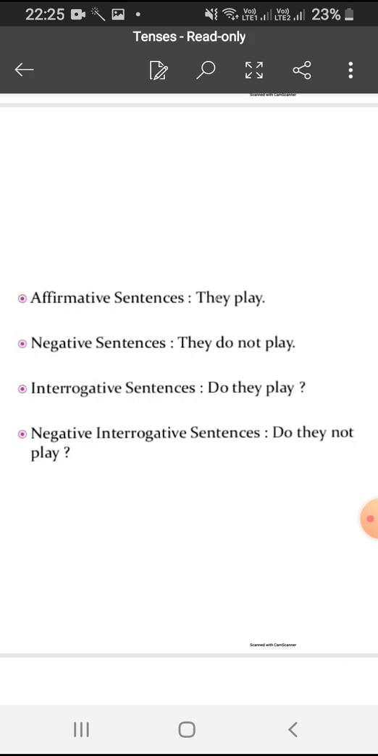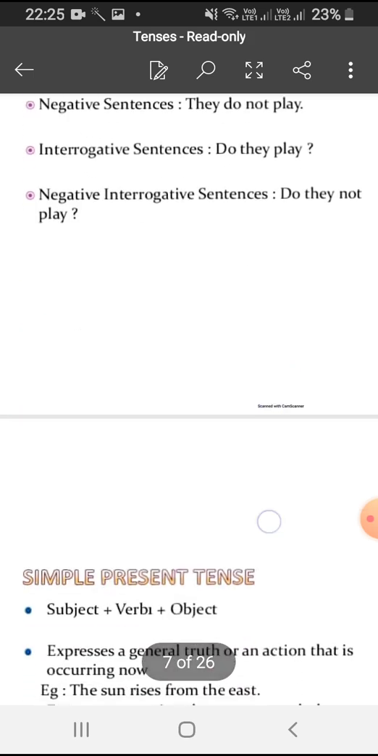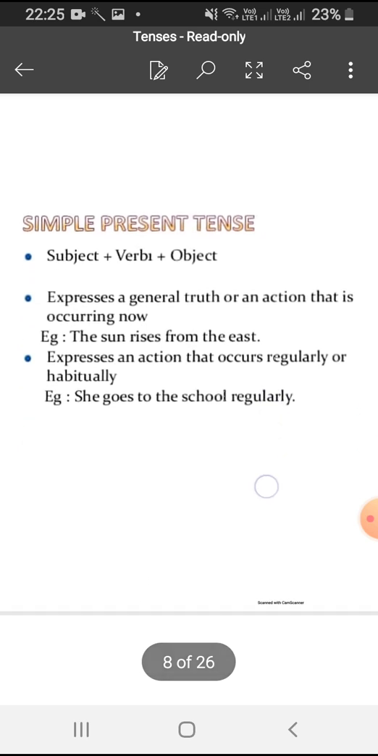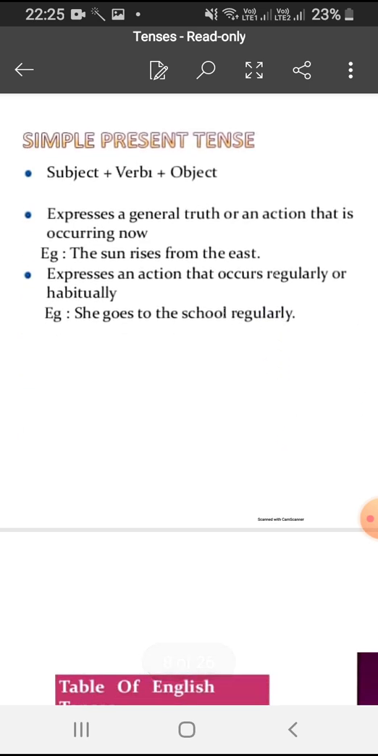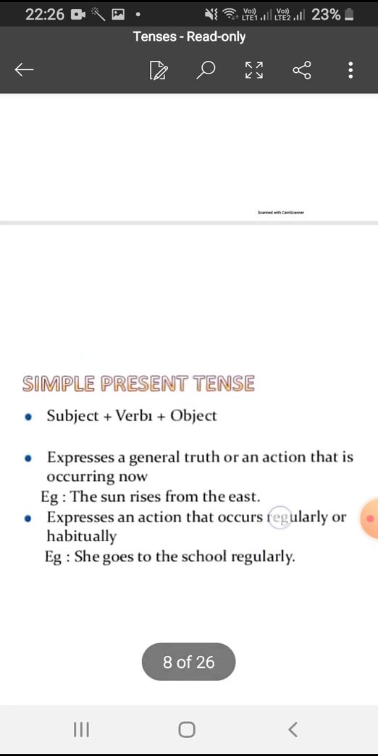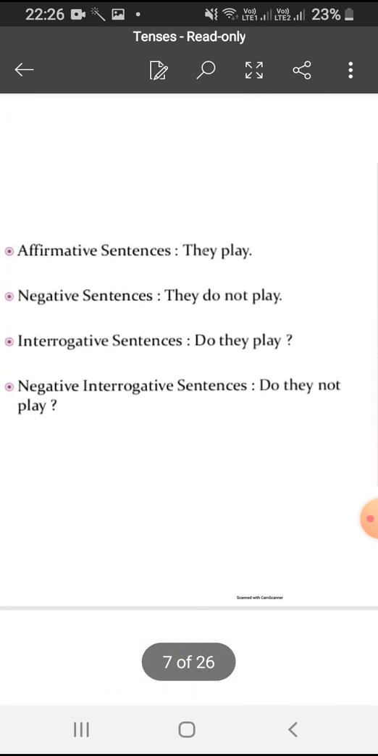This tense is used for an action that is happening now, or it is used for a universal fact which we cannot change, and secondly it is used for an action that happens regularly. Sentence structure is subject plus first form of the verb plus object. We add s or es to the first form of the verb if the subject is singular, and if the subject is plural, the verb will remain the same.